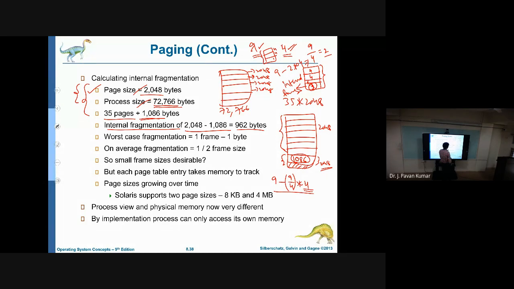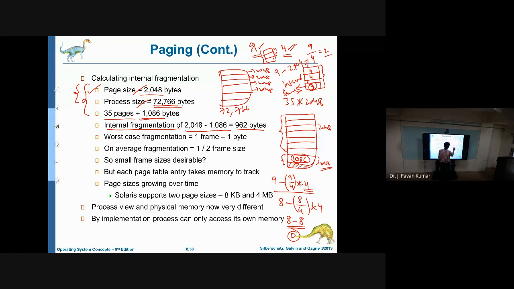Sometimes we will not have any internal fragmentation. If you consider the process size as 8, then what do we get? 8 minus 8 by 4 multiplied by 4, that is 8 minus 2 multiplied by 4, which is 8 minus 8, so internal fragmentation is 0.